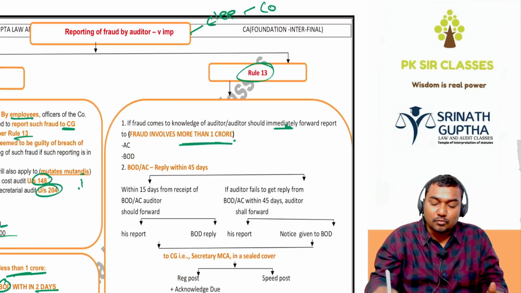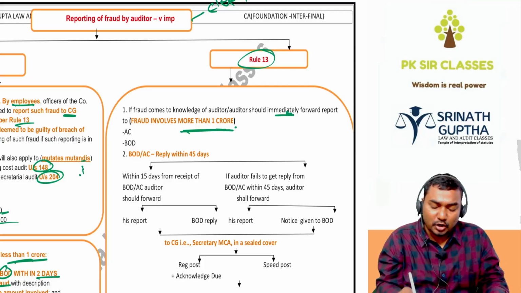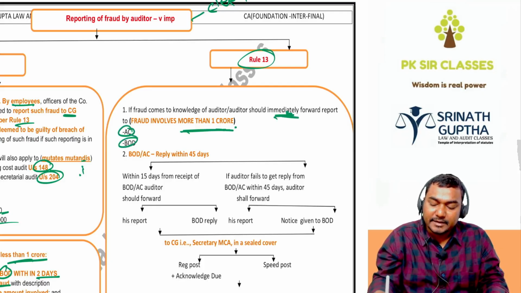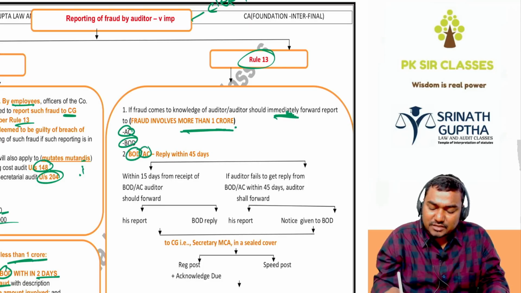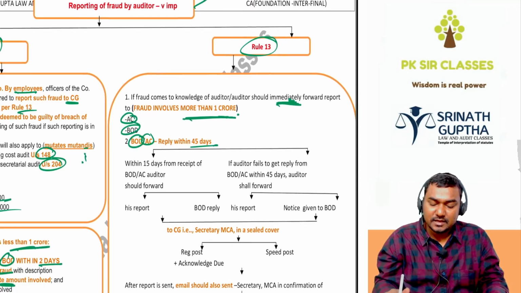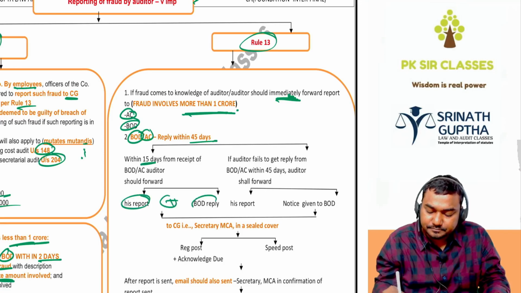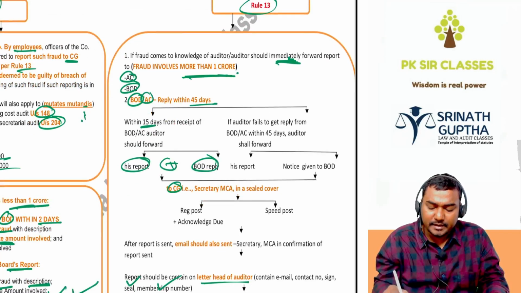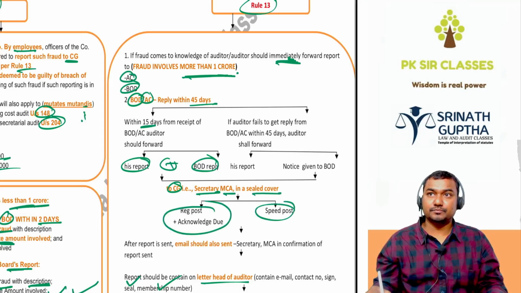If the amount is more than 1 crore, the auditor has to inform the audit committee and BOD immediately. BOD and audit committee have to give a reply within 45 days. After getting the reply from BOD, within 15 days from the receipt of the reply from the audit committee, the auditor has to forward his report plus the board's reply to the Central Government, that is the Secretary, MCA, in sealed cover through registered post, acknowledgement due, or speed post.